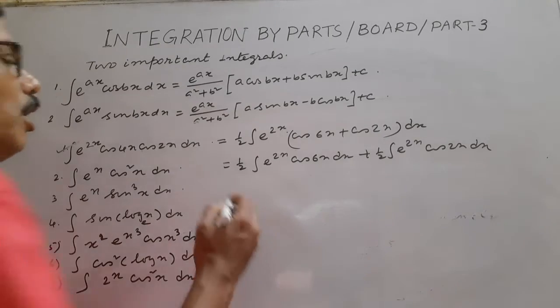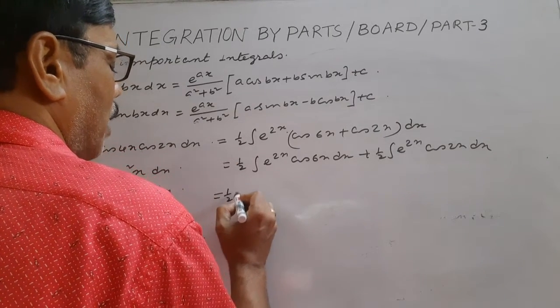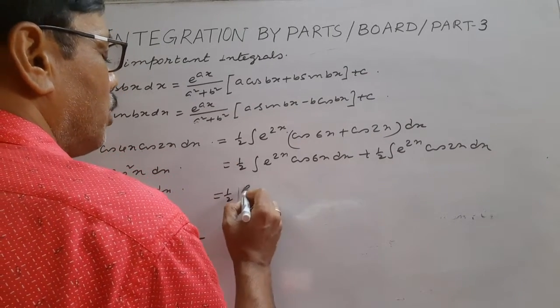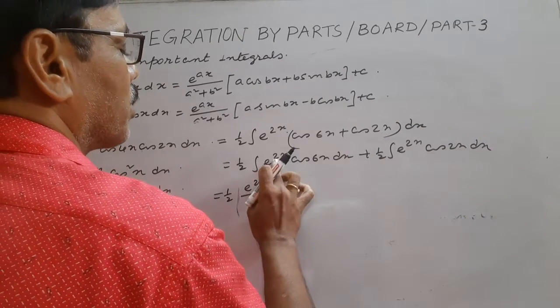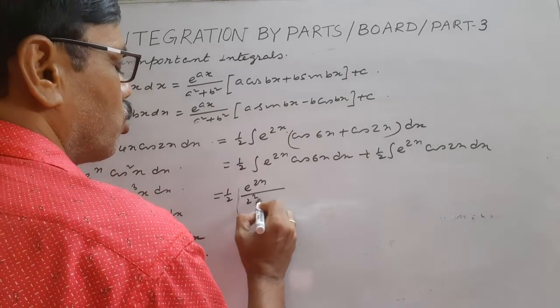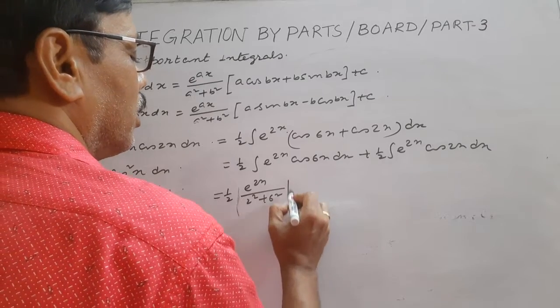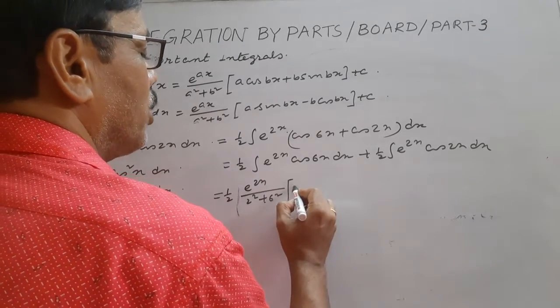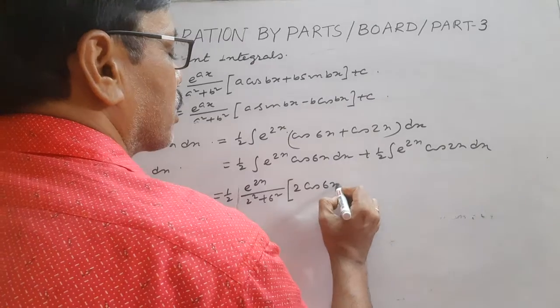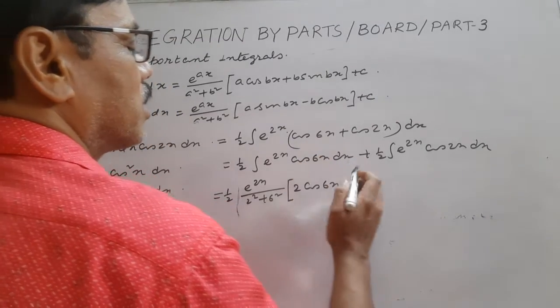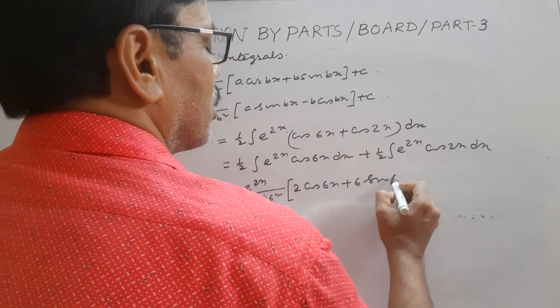So put the value: half e to the power 2x by a square plus b square. A is 2, so 2 square plus 6 square. Then a cos, a means 2, 2 cos 6x. What is b? B is 6, 6 sin 6x.